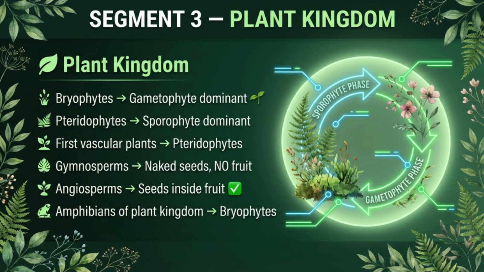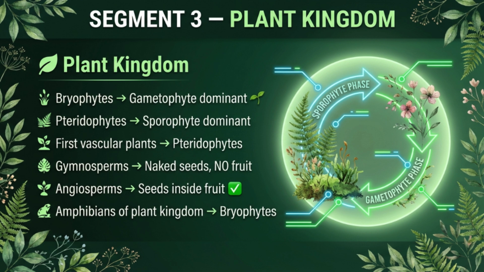Plant kingdom, day 3. This segment trips up hundreds of students every year because of one concept: alternation of generations. In bryophytes, the plant you actually see, the dominant phase, is the gametophyte. In pteridophytes, it flips. The dominant phase is the sporophyte. NEET will ask this in reverse to confuse you.